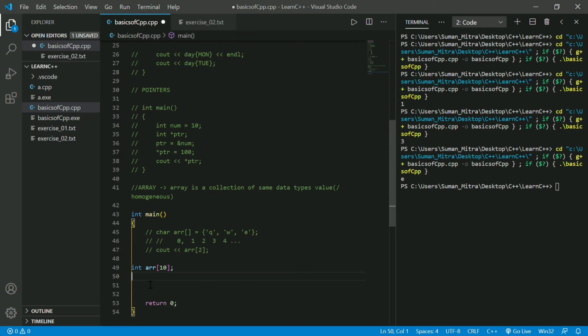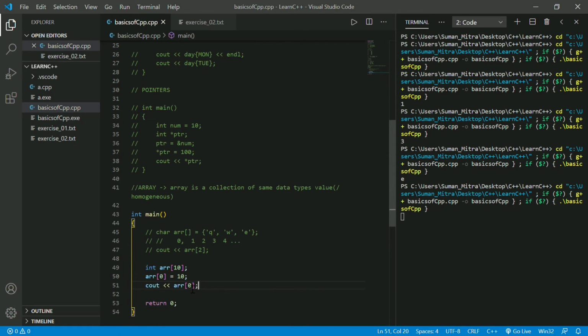So you can just write here now arr[0] should contain the value 10. Now if you print out cout arr[0], you should get 10 with no errors. And yes, we got 10. How did we get 10? First of all we initialized the data type, then we wrote the array, and inside this square bracket we wrote 10. What does the 10 inside this square bracket mean? It means that inside this arr variable we need to store 10 values, and the values are of type int.